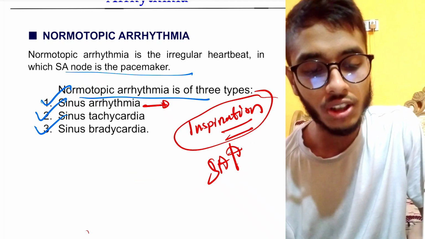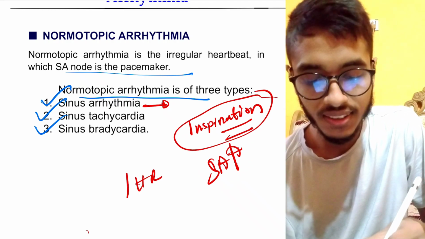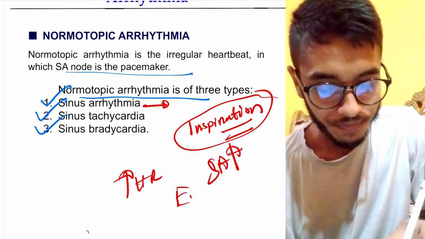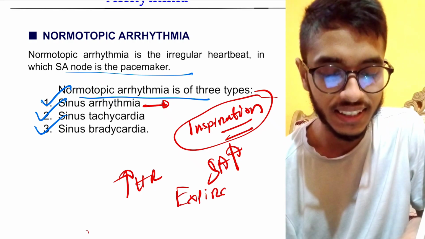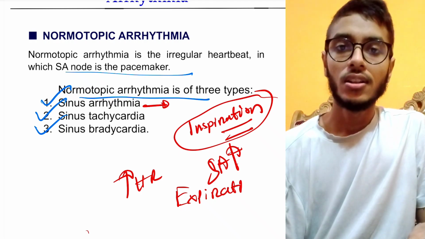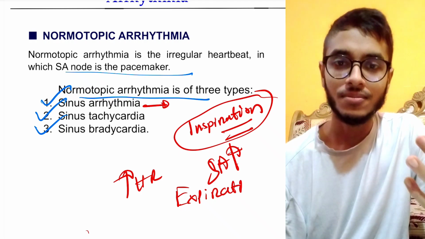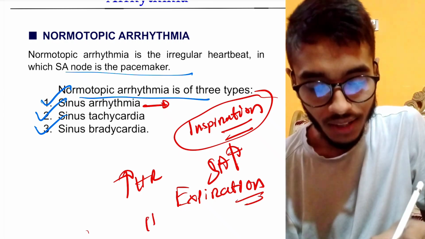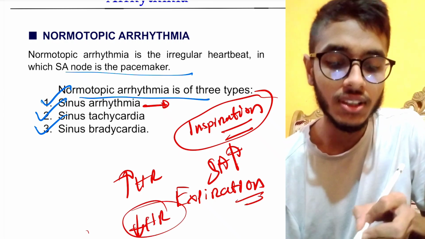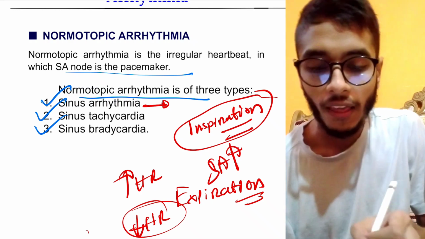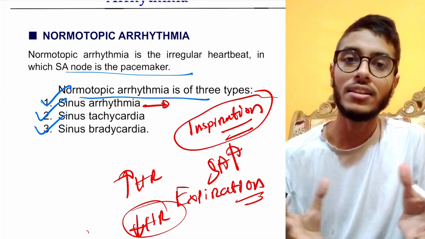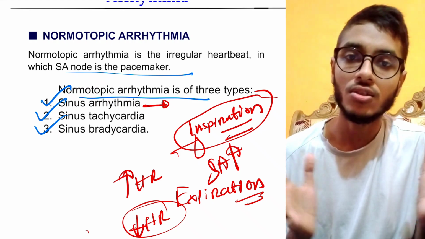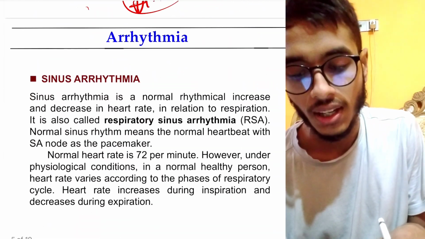So during inspiration, what happens? Heartbeat increases and tachycardia occurs. Okay. And during expiration, or we can say exhalation, this is called inspiration, and this is called expiration. During expiration, heartbeat decreases, and this causes bradycardia. So all together, this tachycardia during inspiration and bradycardia during expiration combinedly called sinus arrhythmia.